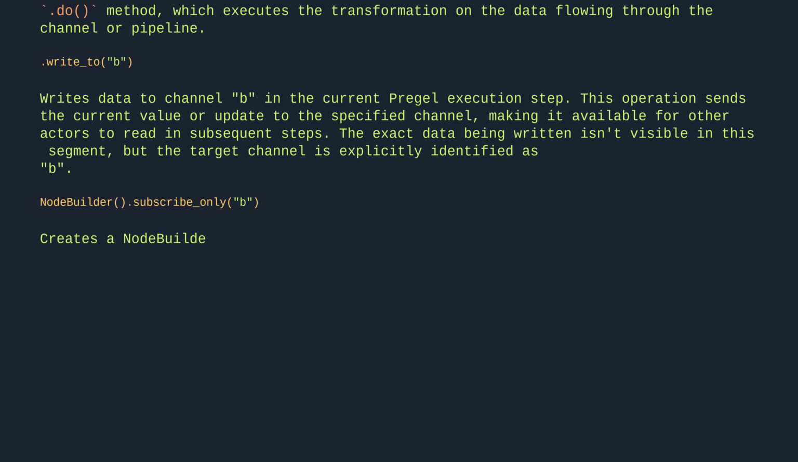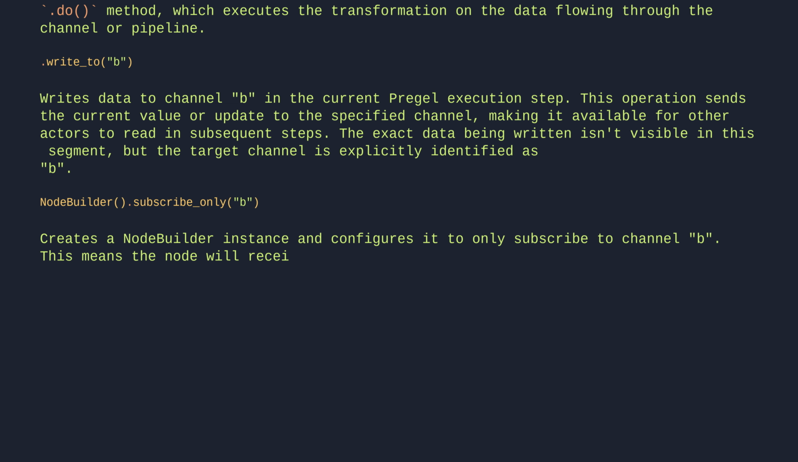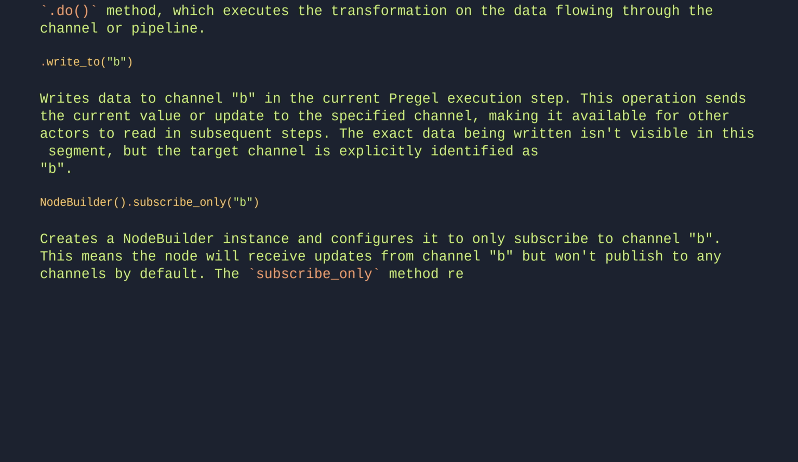Creates a Node Builder instance and configures it to only subscribe to channel B. This means the node will receive updates from channel B, but won't publish to any channels by default. The subscribe-only method restricts the node's channel interactions to read-only access for the specified channel.